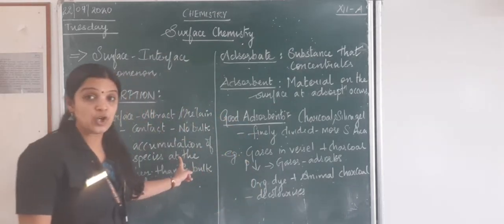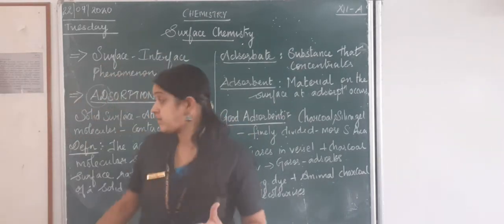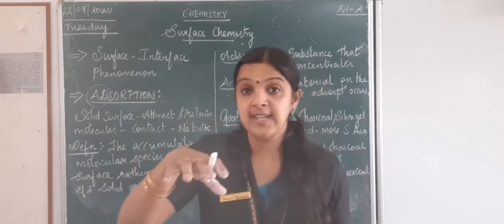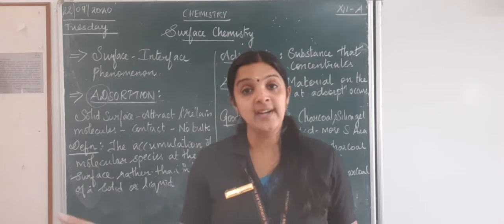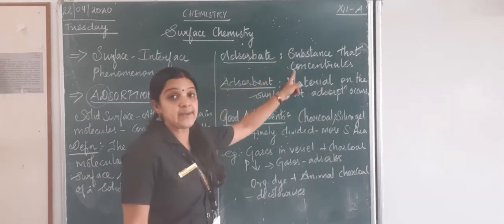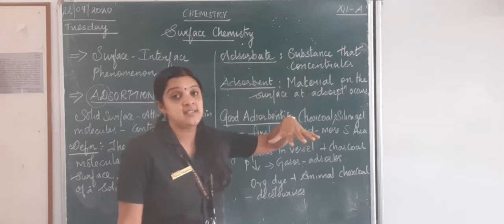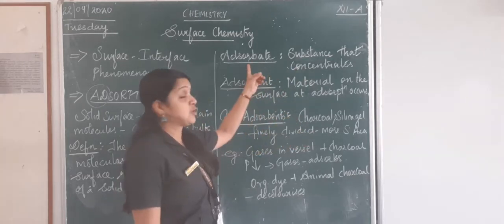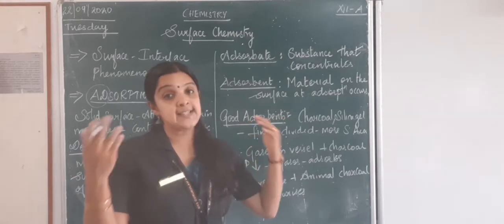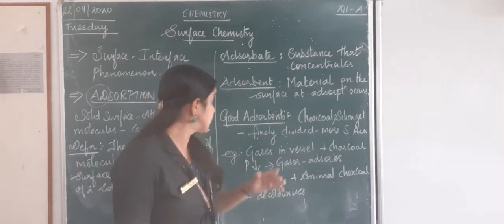First one is adsorption. What is adsorption? The accumulation of molecular species at the surface of a solid or liquid rather than in bulk. What is an adsorbate? The substance that concentrates is called the adsorbate. What is adsorbent? The material on the surface at which adsorption takes place, right?